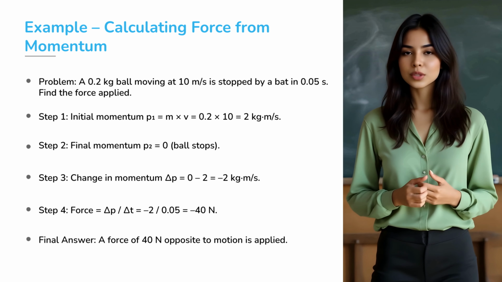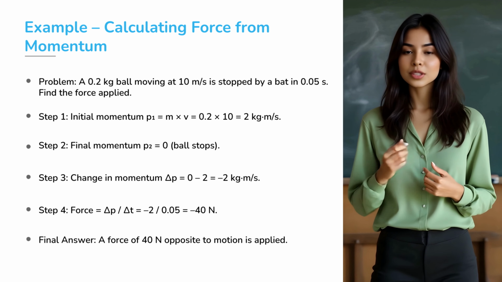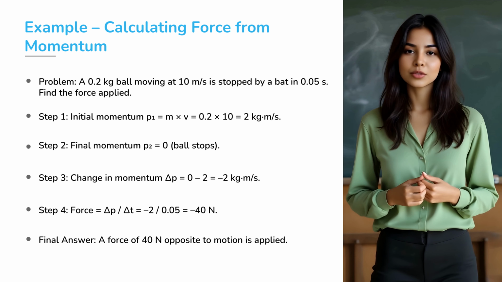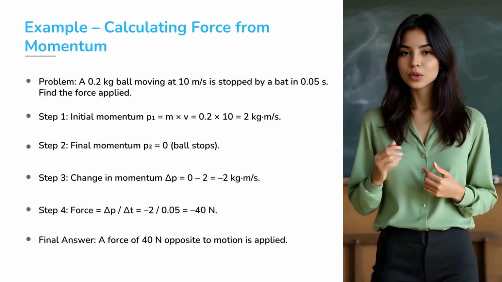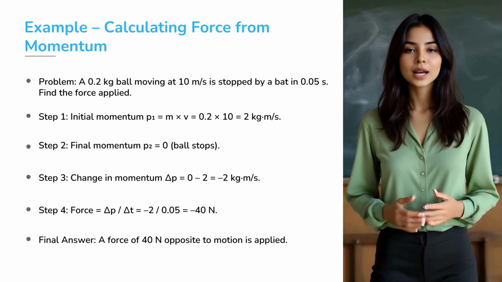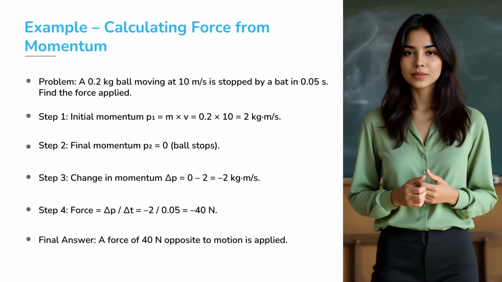Step 4. Force equals delta P divided by delta t, that is negative 2 divided by 0.05, which equals negative 40 newtons. The negative sign tells us that the force acts opposite to the motion of the ball. So the bat applies a force of 40 newtons opposite to the ball's direction.